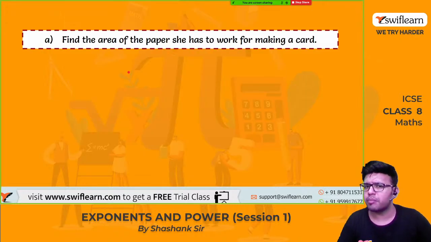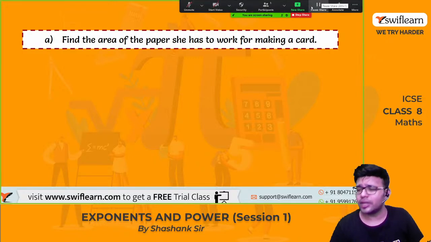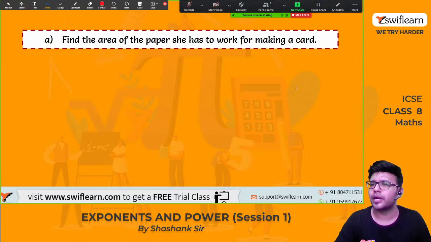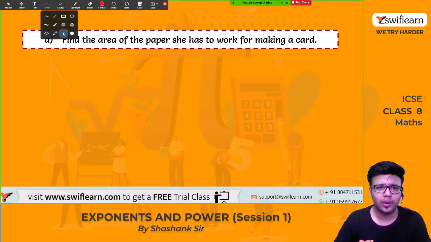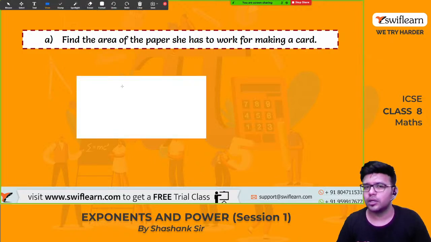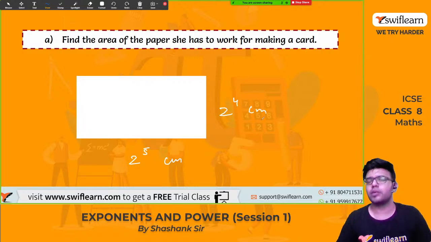Yes. Now what is the question asked? Find the area of the paper. She has to work on making the card. So how much is the length? 2 raised to 5 centimeter and breadth is 2 raised to 4. Look here, there is a rectangular sheet with her. So the lengths are 2 raised to 5 centimeter and 2 raised to 4 centimeter.